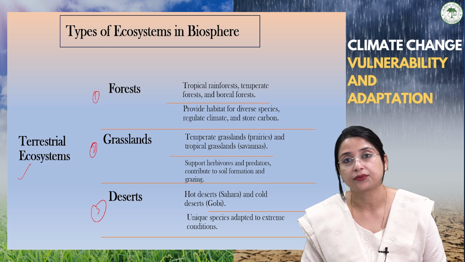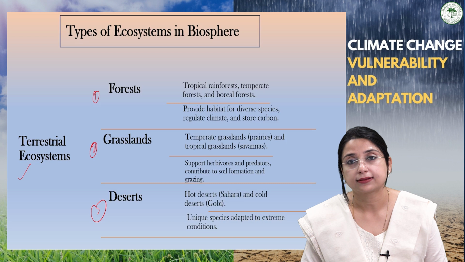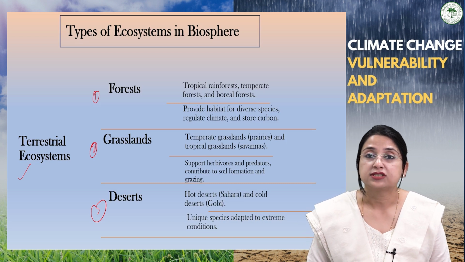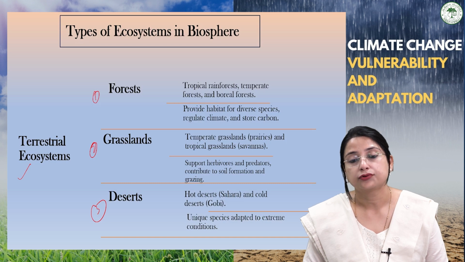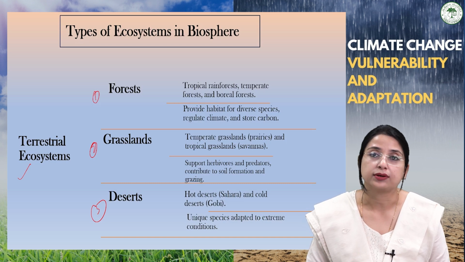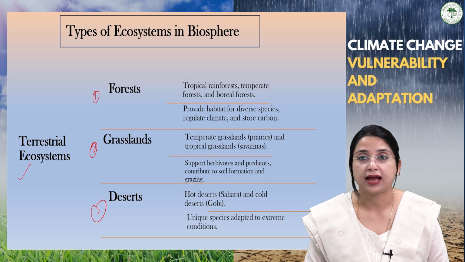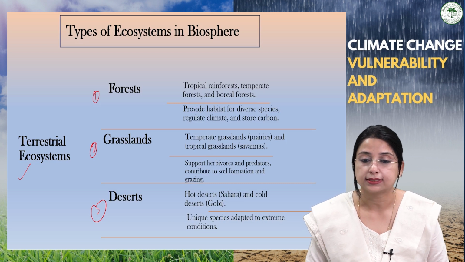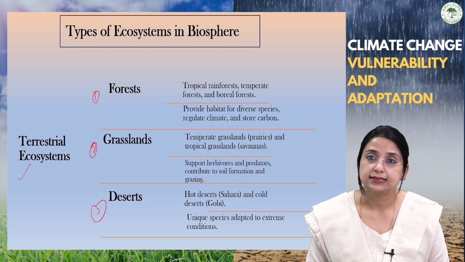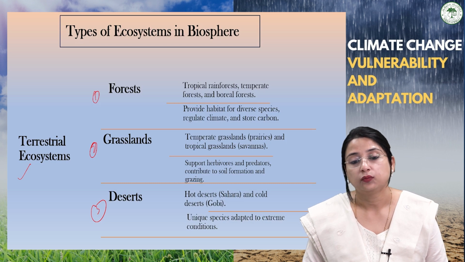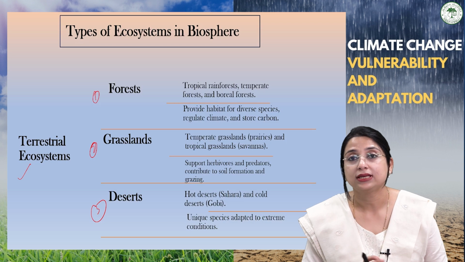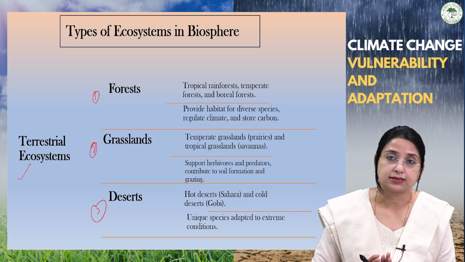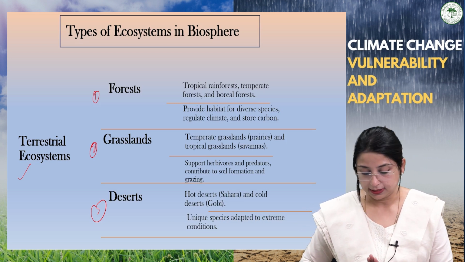Temperate grasslands like the prairies of America. Then we can talk about the tropical grasslands like savannas, which support herbivores and predators, and thus contribute to soil formation and grazing. Talking about the deserts, we have hot deserts as well as cold deserts. Sahara is a hot desert, Gobi is a cold desert, and they include unique species that are adapted to these extreme conditions, whether it is a cold desert or a hot desert.